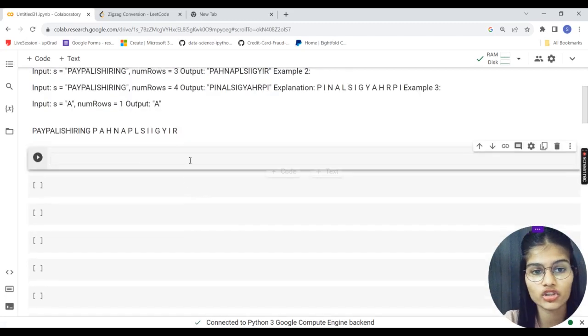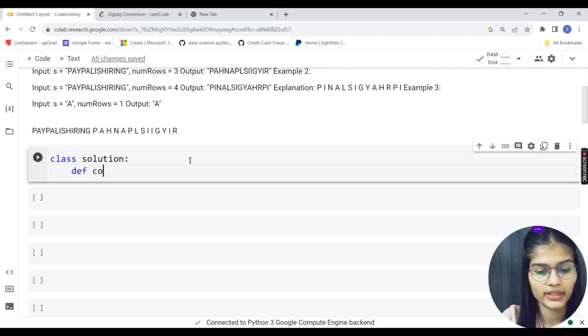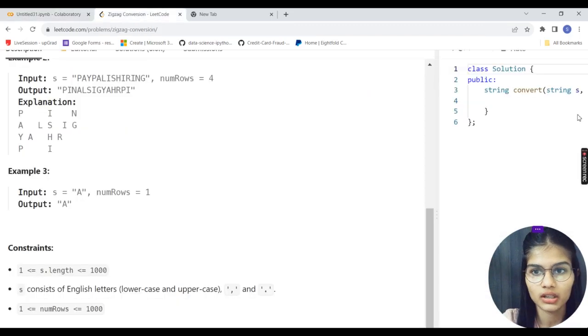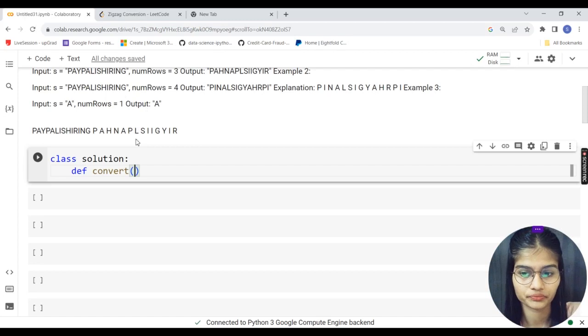Now let's quickly write a solution and how to do that, okay? So first of all, I will make a class from LeetCode's solution, a class named Solution, fine. My function will be the convert function. See, these things are already predefined for you over here. The class will be Solution, the function will be convert and all that. So it is already defined for you. You just don't have to do that on your own, okay? So my class is Solution and my function name is convert.